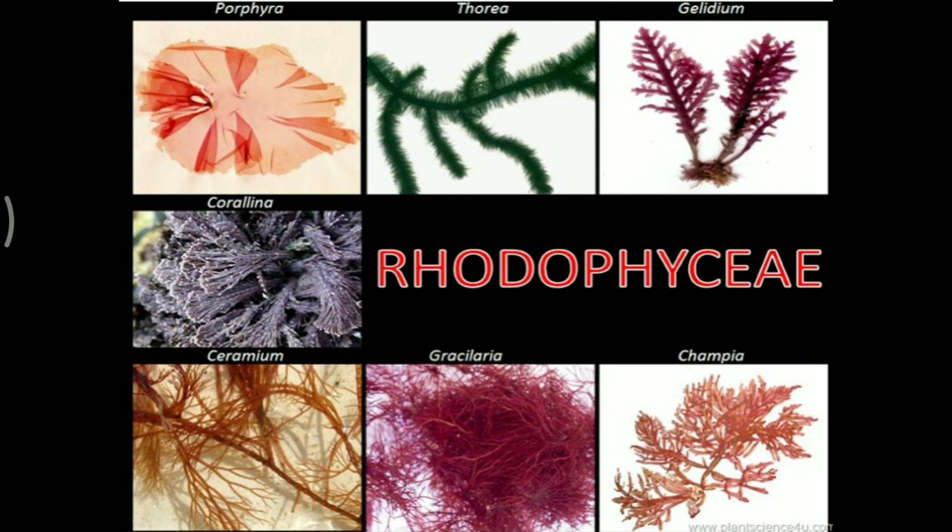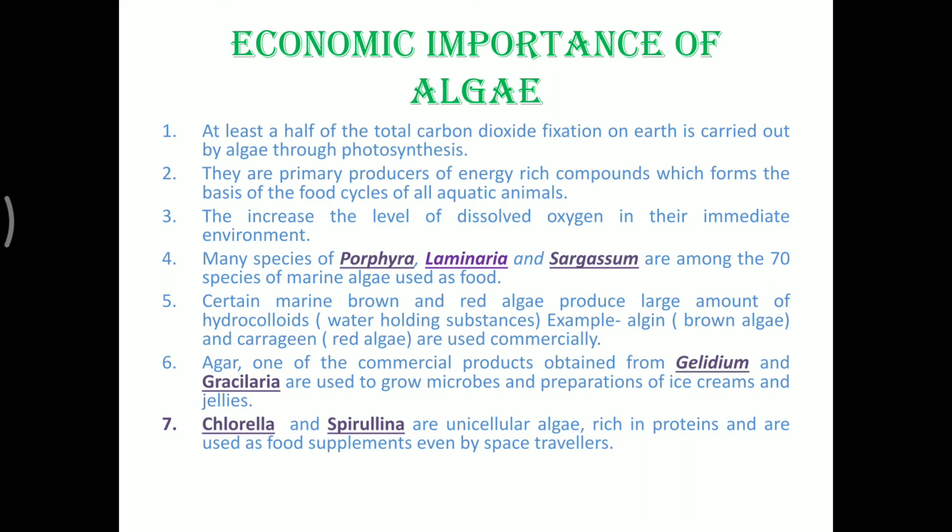Porphyra is the first one. You can see it is very rich in Floridian starch, and that's why it is consumed as a staple food product. So these are some of the red, green as well as brown alga, and all of them are mostly marine, but they all are thalloid organisms having a thalloid structure. Now some of the economic importance of alga we can discuss as an end.